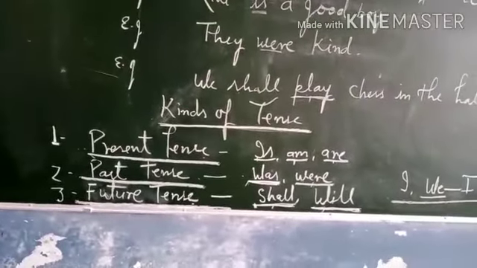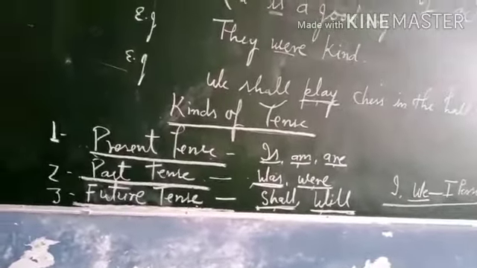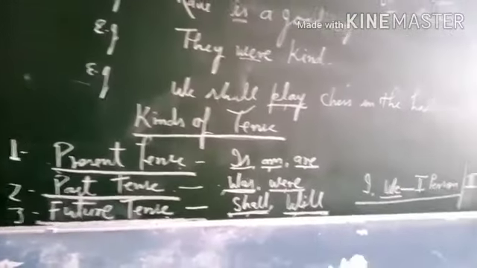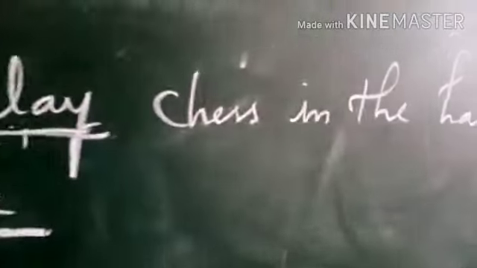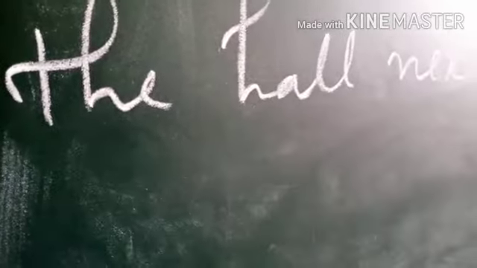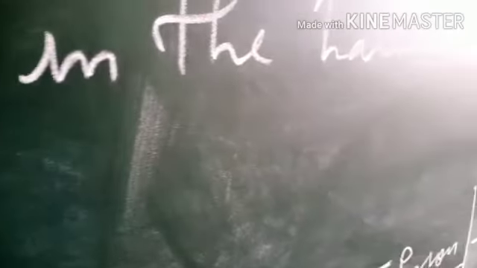All these things were studied in previous classes. You should also know persons. I and we are first person. You is recorded here as second person.